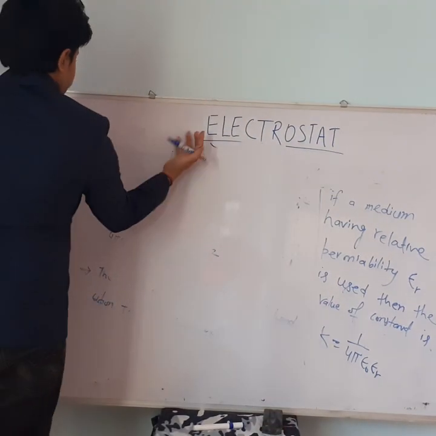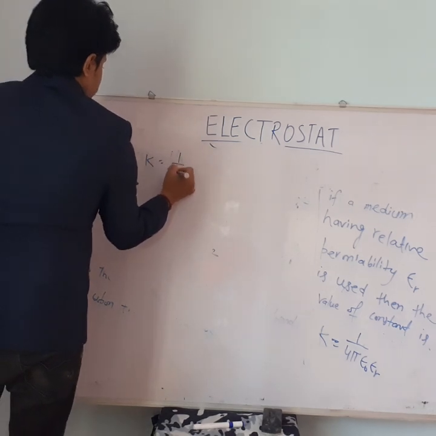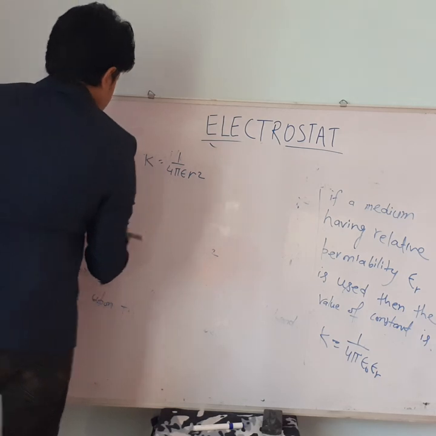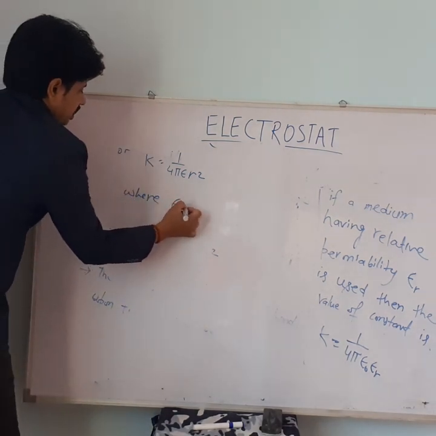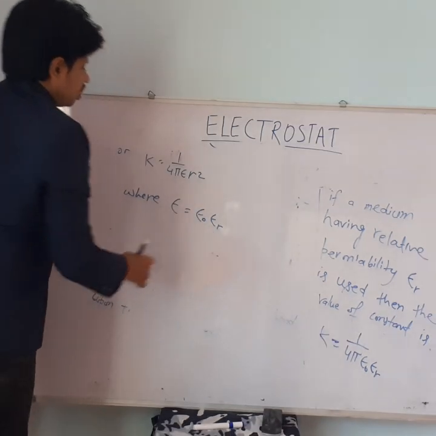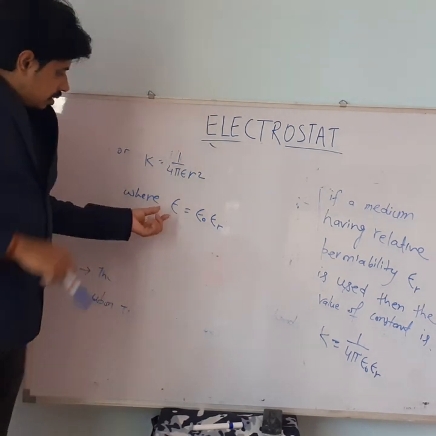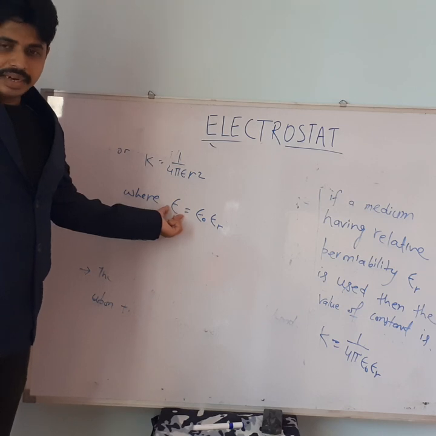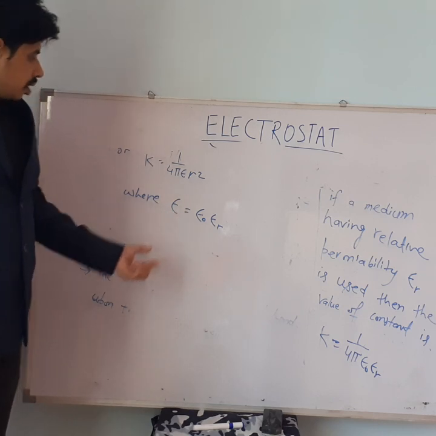Or K is equal to 1 by 4 pi epsilon, where epsilon is equal to epsilon naught into epsilon r. Epsilon is read as the absolute or total permittivity of that intervening medium in which the charge is placed.